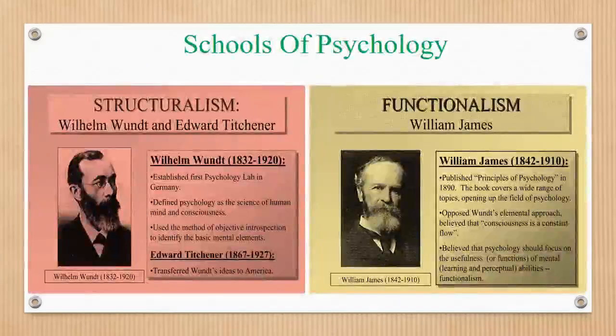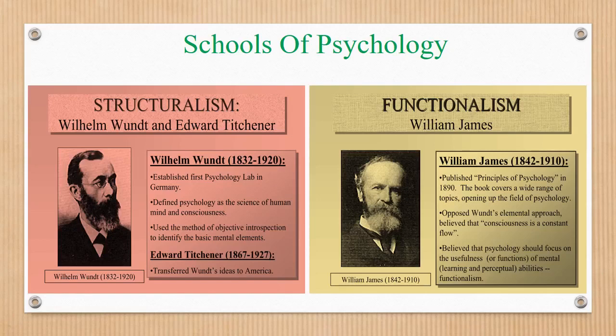Now I am going to describe the schools of psychology. The earlier schools that paved the way for further developments in modern psychology are structuralism, functionalism, Gestalt psychology, the psychodynamic school, and the behavioral school. The first one is structuralism. Structuralism emerged from the work of the scientist Wilhelm Wundt. It focused on the structure and operations of the mind rather than studying the whole elements and their phenomenon. By using the method of introspection, structuralists discovered elementary units of mind. Later, it was Edward Titchener who transferred Wundt's ideas to America.